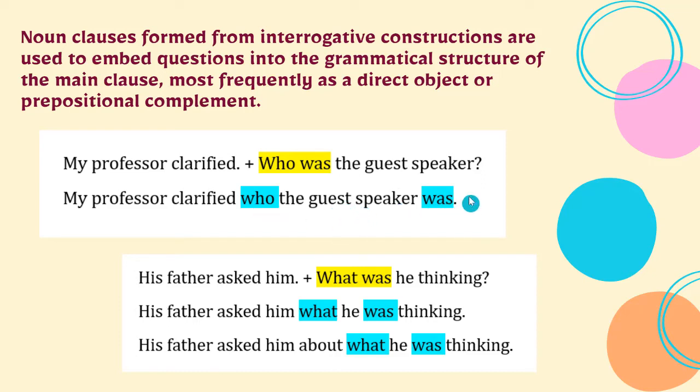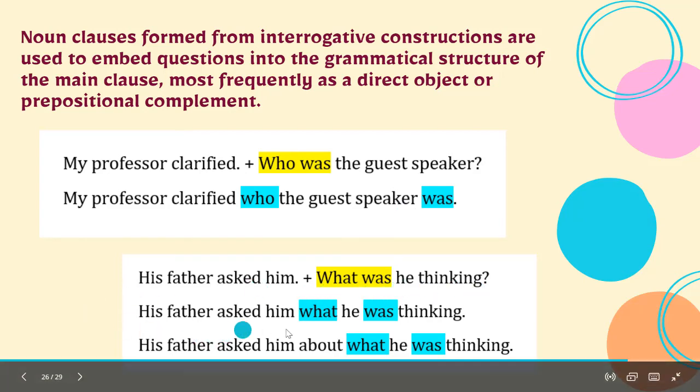Okay, so as you can see here, the noun clause is not in the interrogative sentence. So that's why it became the positive structure again. And then next, his father asked him, what was he thinking? His father asked him what he was thinking. So it again becomes the positive structure or positive form.